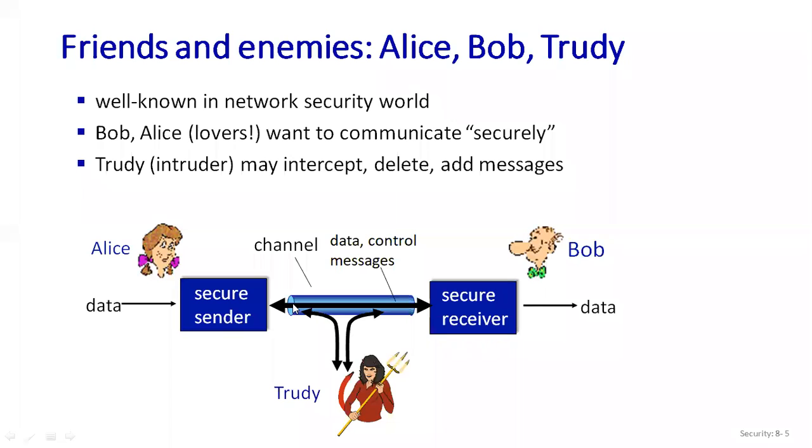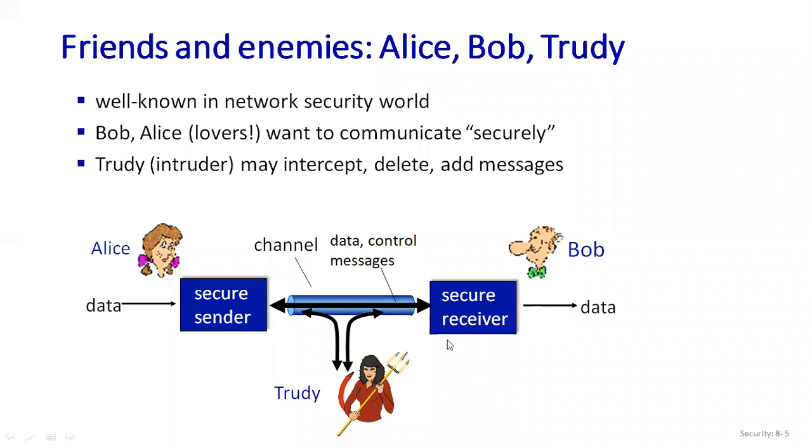That link is also known as the channel, through which the data and the control messages pass. Here Alice is going to send the message to Bob by using the secure channel. Now who is this person? This is Trudy, who is an intruder. What he is going to do is intercept or delete or add some extra messages while sending through this secure channel. If the channel is not secured, then he or she can add any kind of message, or intercept the message, or delete the message while sending from one place to another.